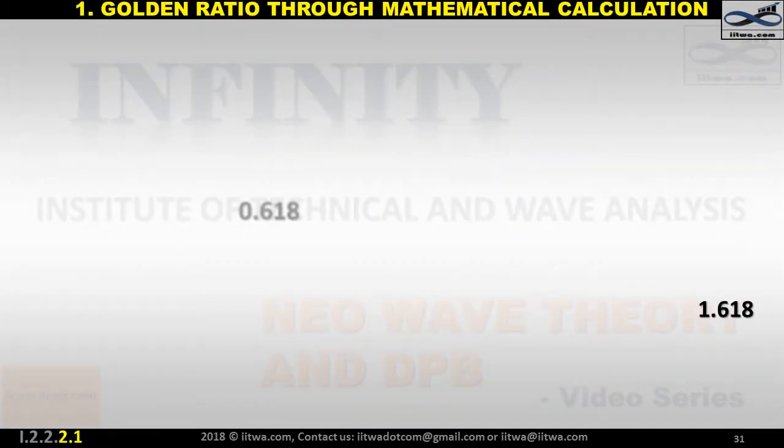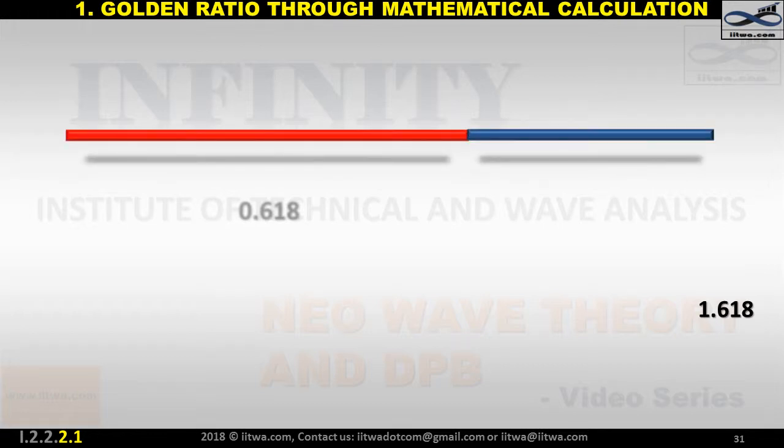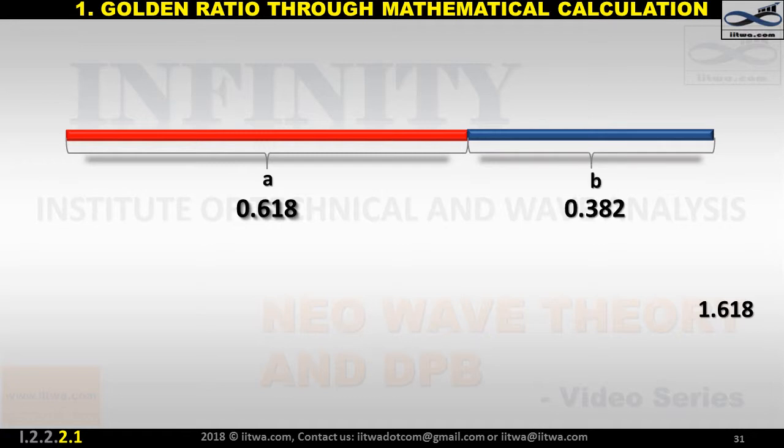Golden ratio. 1.618 is the golden ratio, and the conjugate golden ratio is 0.618. Let us understand with these red and blue segments. We can notice the red segment is larger than the blue segment. Let us label the larger red segment A and the smaller blue segment B. Use the label A plus B for the whole length, from the beginning of the red segment to the end of the blue segment.